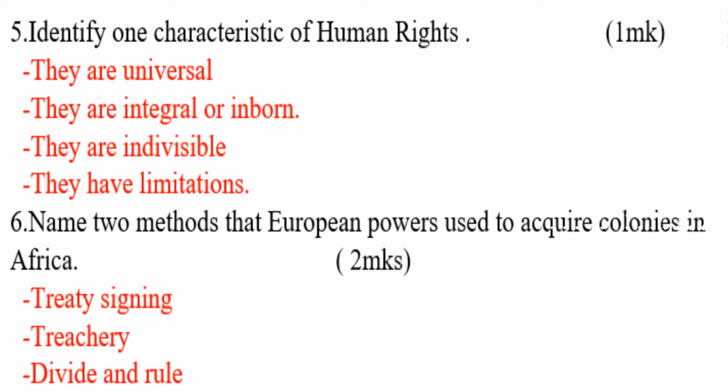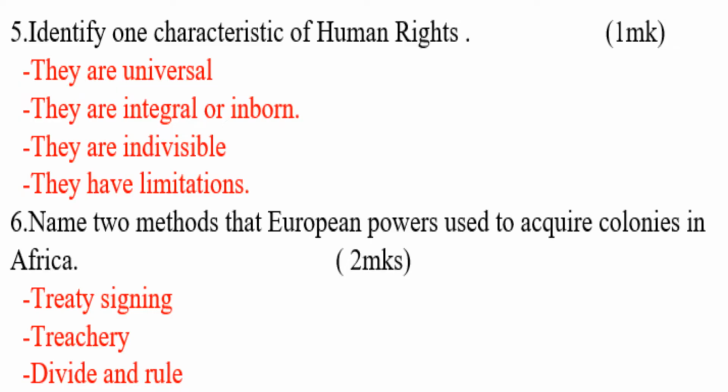Number 5: identify one characteristic of human rights. Number 1: they are universal. Number 2: they are integral or inborn. Number 3: they are indivisible. Number 4: they have limitations.